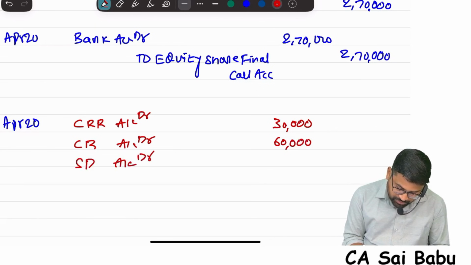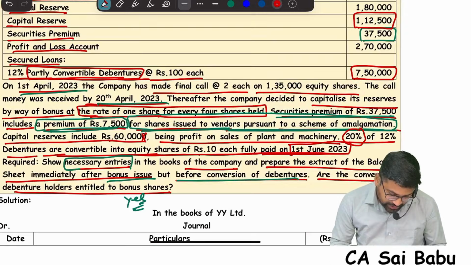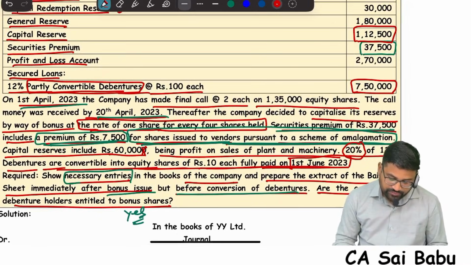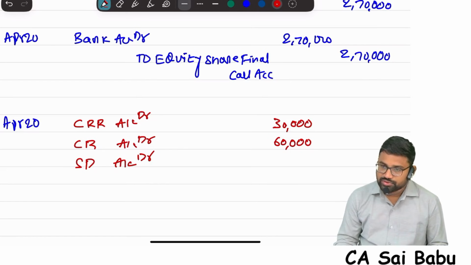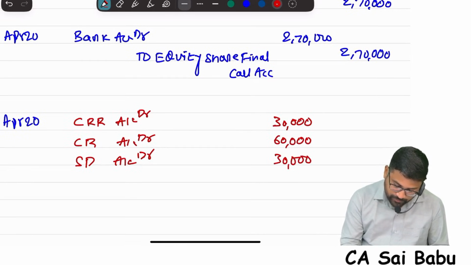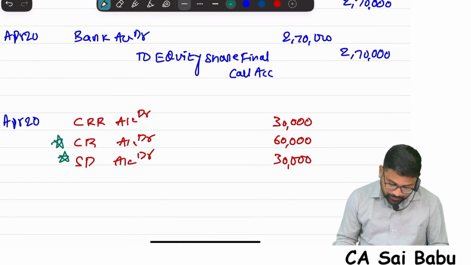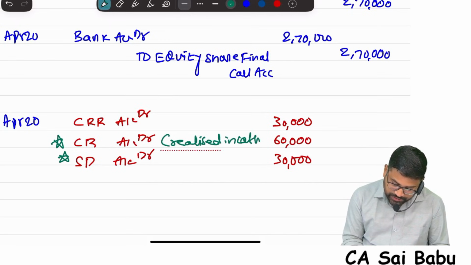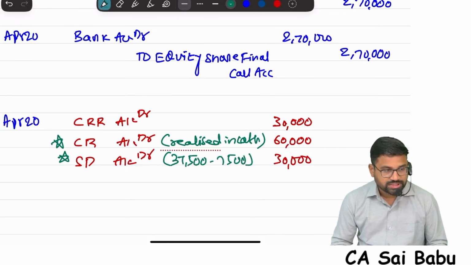We have 37,500, and in that 7,500 is not realized in cash. So therefore 30,000 I will take, correct? So these two are important. Capital reserve realized in cash I am using, and securities premium also realized in cash: 37,500 minus 7,500 only.